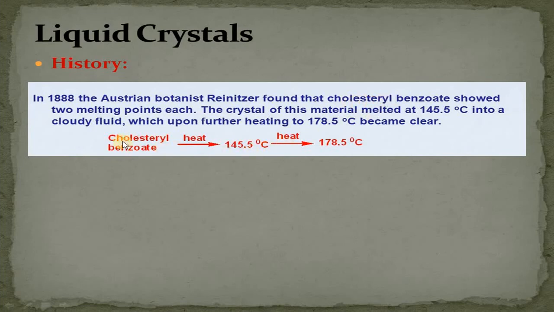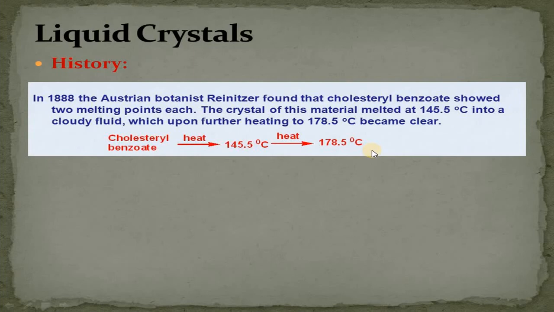First it is converted into a milky solution at 145.5 degrees Celsius. Upon further heating, it becomes clear at 178.5 degrees Celsius. When this clear liquid is cooled, the reverse will happen.